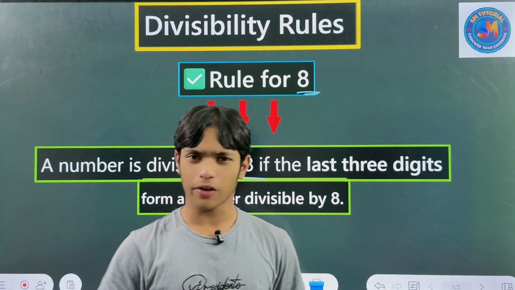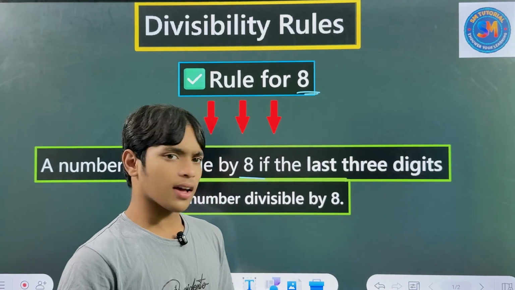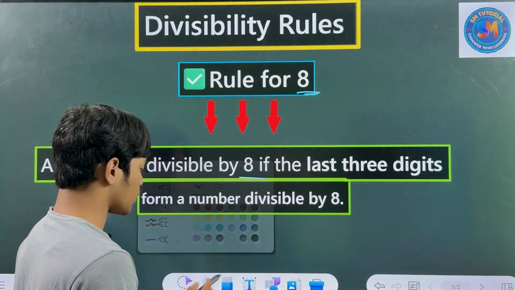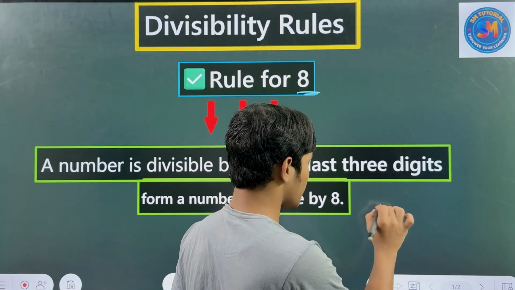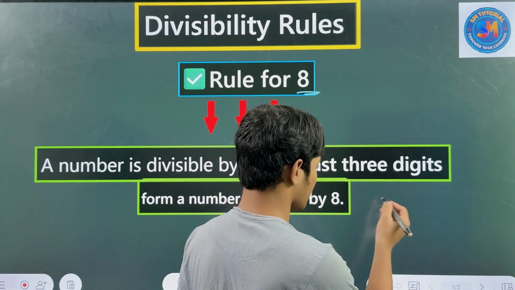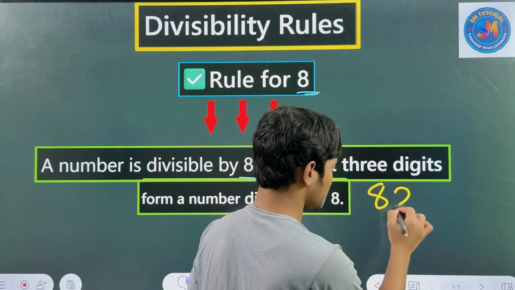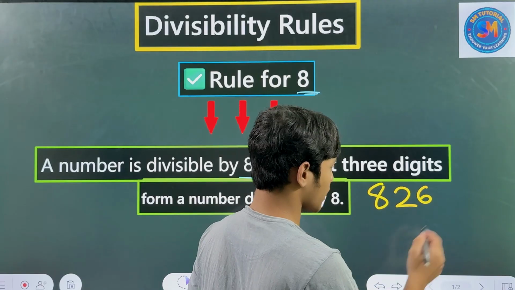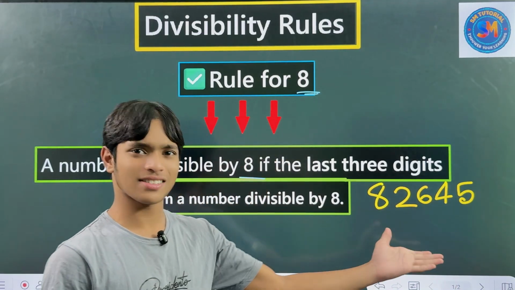So this just means a very simple thing, but you have to know it. Suppose it's a huge number. I'm giving you an example to help you understand more. Look at the board. I am making it bolder. Let me write a random number, in a small font: 8264 4 5. Just this is the number.